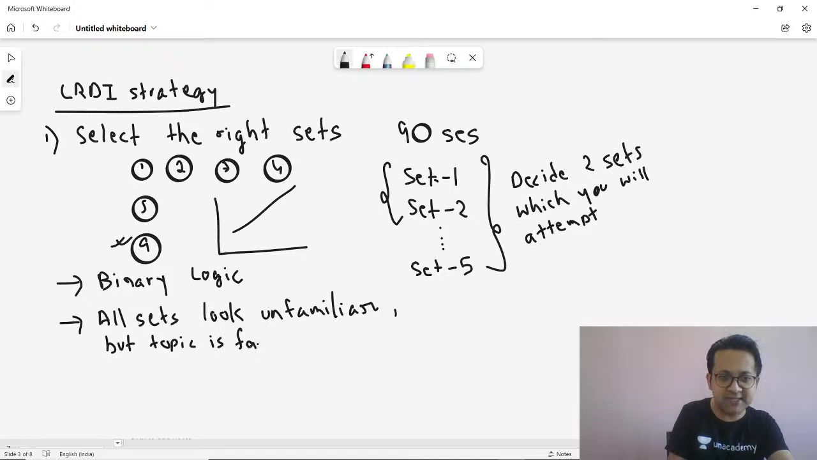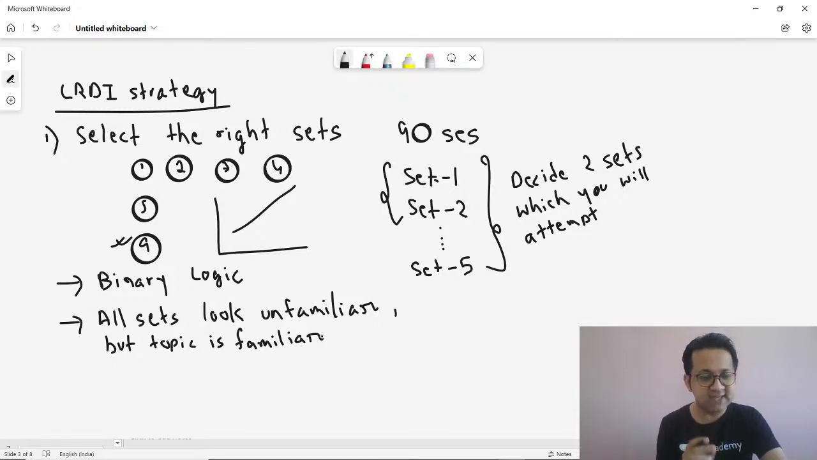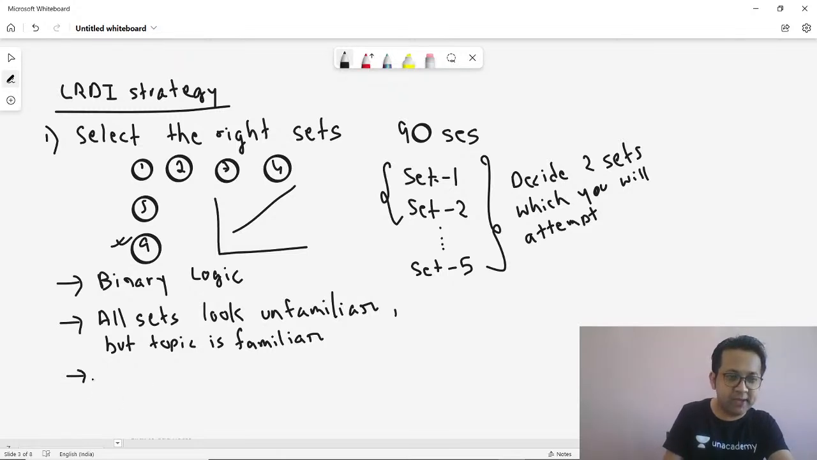Can you see how I am classifying? The first case was where the set itself is familiar. Scenario 2 is where the set is unfamiliar, but the topic is familiar. Scenario 3 would be both set and topic unfamiliar. You might never have done such questions before. You might not have even done the topic before.